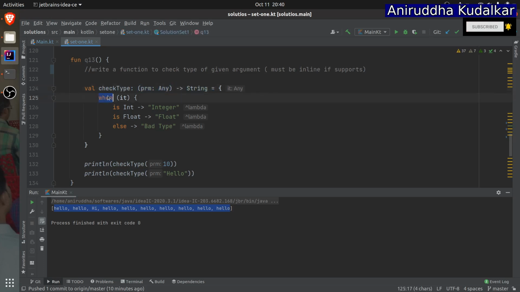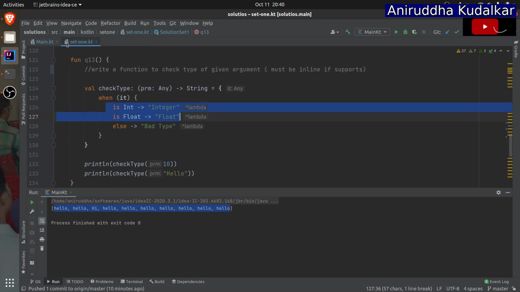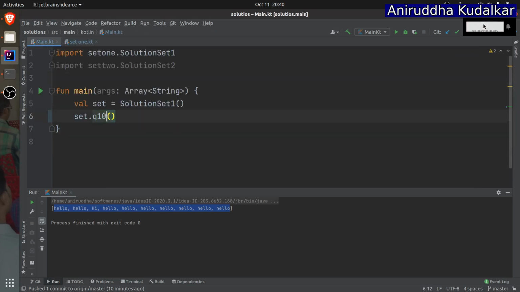So here we have written a when. See, this is the lambda, remember that this is a function which accepts Any, it will point to whatever parameter you are passing. If it is an int, return integer. If it is a float, return float. Otherwise, you can return bad type. Here I have just checked int and float. So if you pass 10, integer will be printed. If you pass hello, bad type will be printed because I haven't checked it. If you want to check the output, question number 13, you can say 13 and run the project.